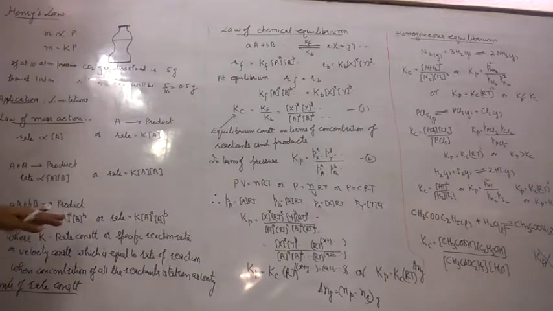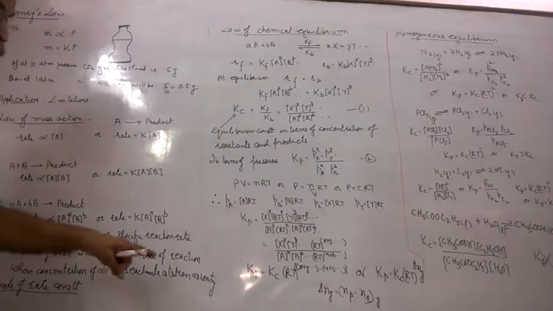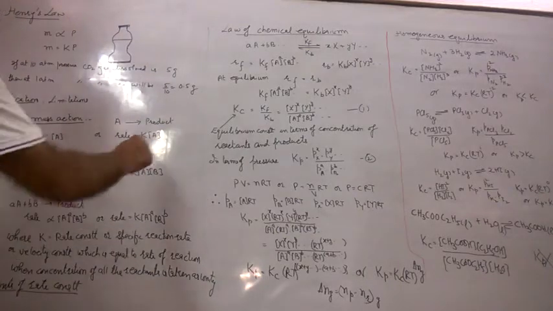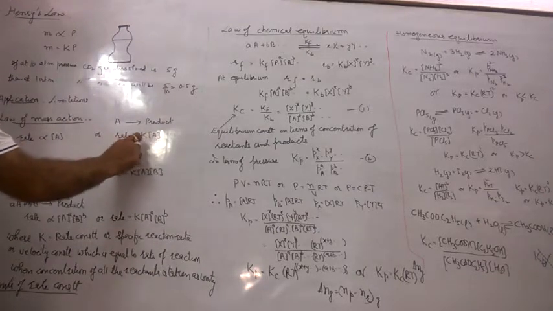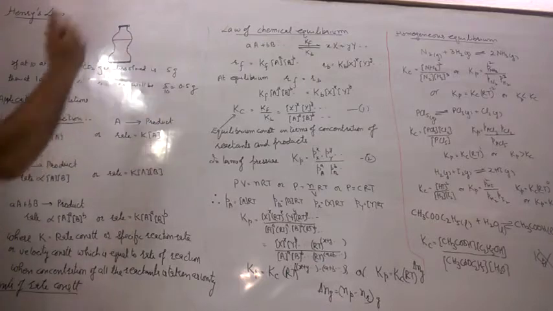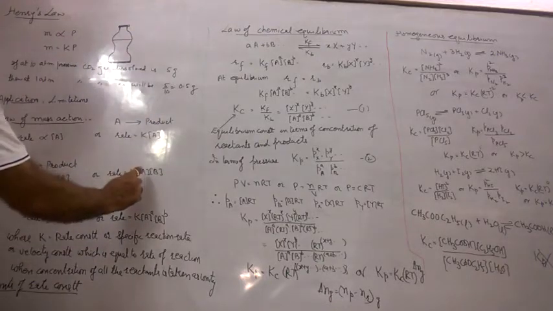Rate constant, specific reaction rate and velocity constant is equal to the rate of reaction when the concentration of all the reactants is taken as unity. If I take up the concentration as 1, then the rate constant is equal to the rate of reaction. Similarly here, 1 and 1.